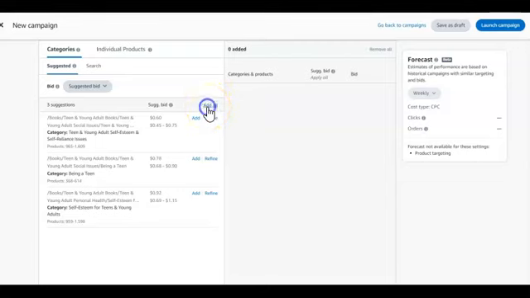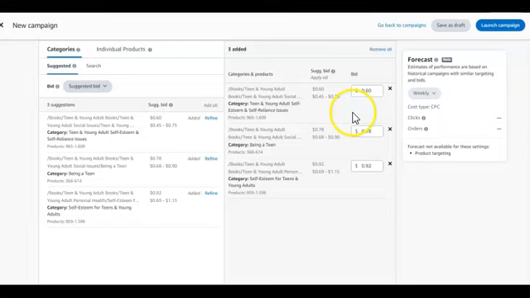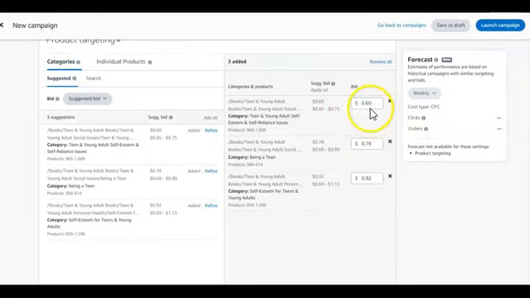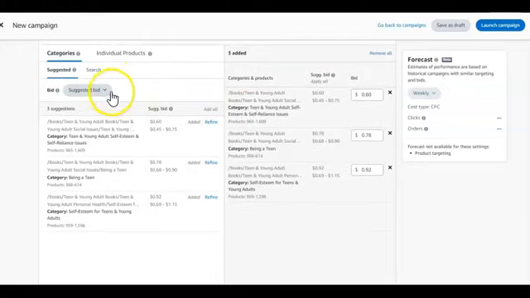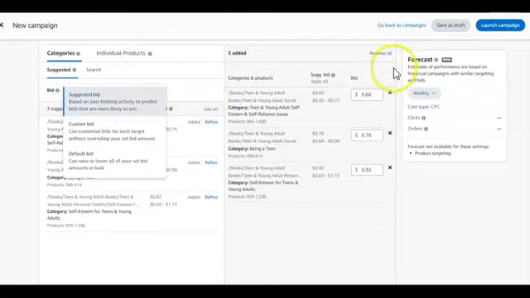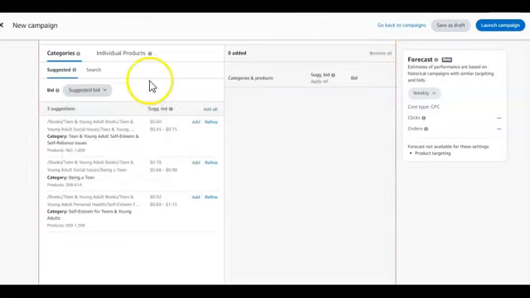So let me just use add all. You can see it populated it here, but there's something we didn't do. So don't make that mistake. You can see the bids here are all crazy bids. So automatically this might be suggested bids. So before you do this, let me go back. Okay, it's already here. Let me remove all here. Let me redo this again.